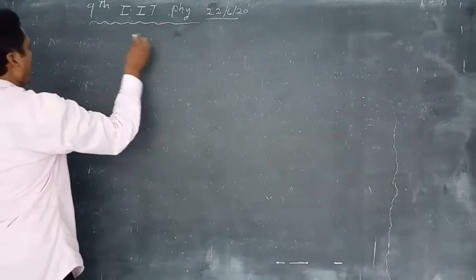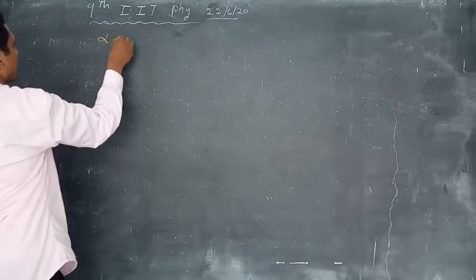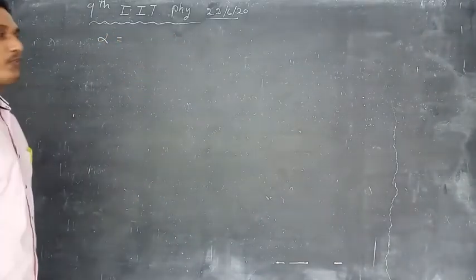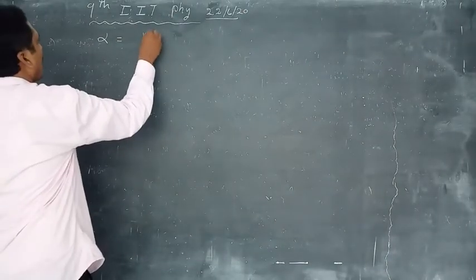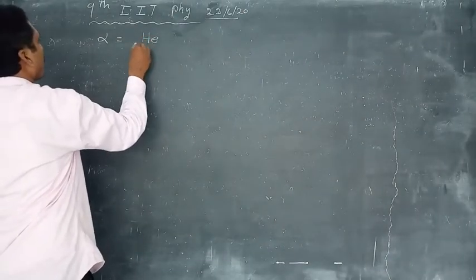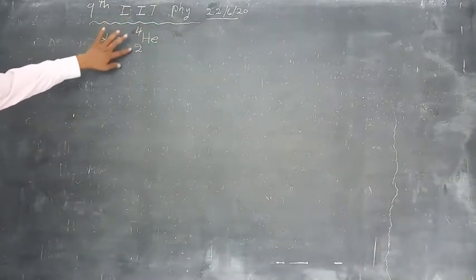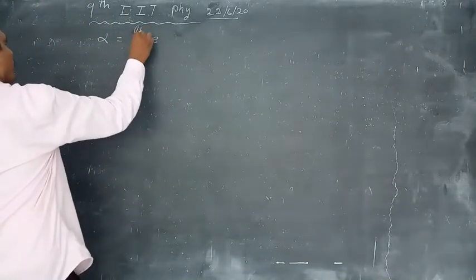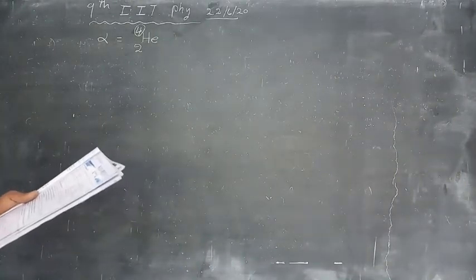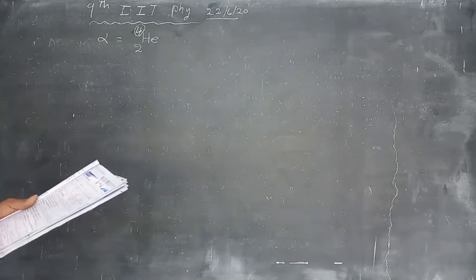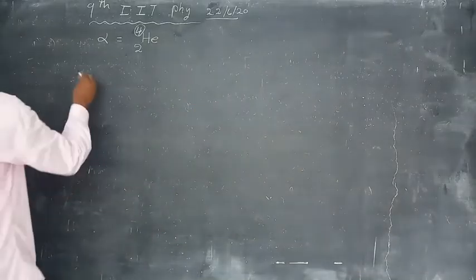An alpha particle is a helium-2 nucleus, with mass number 4. So the mass of the helium is 4 units. Total mass of the nucleus is 238.